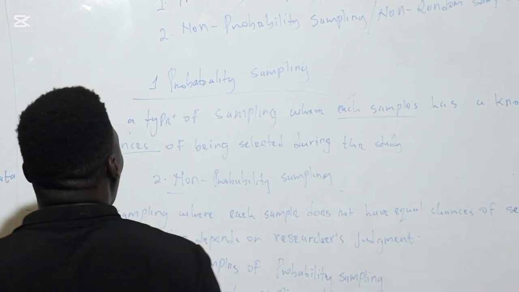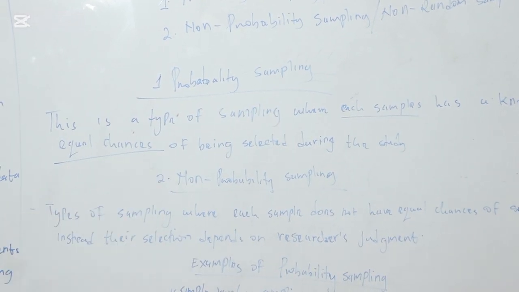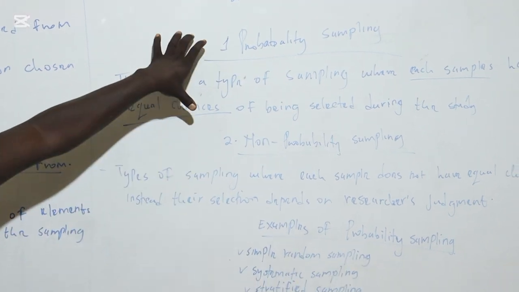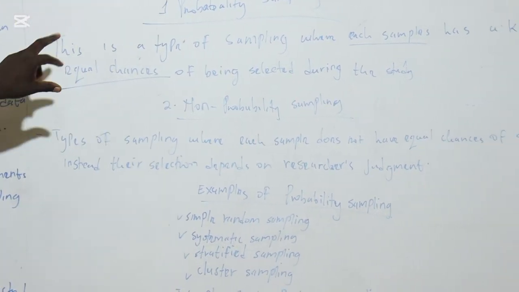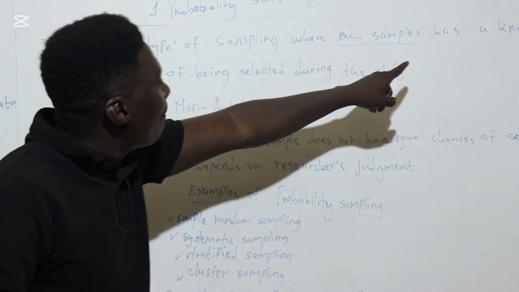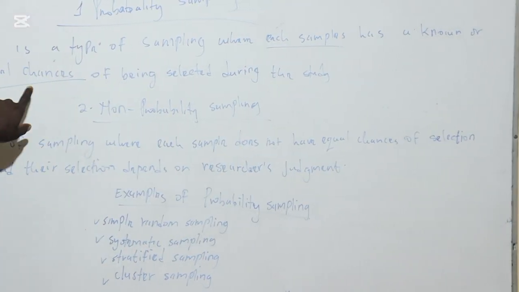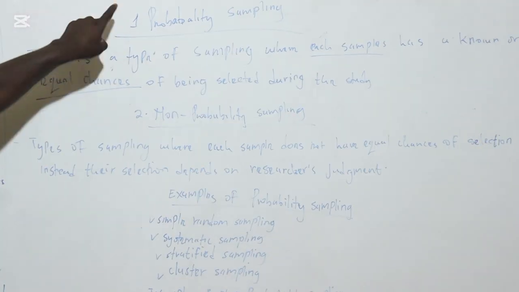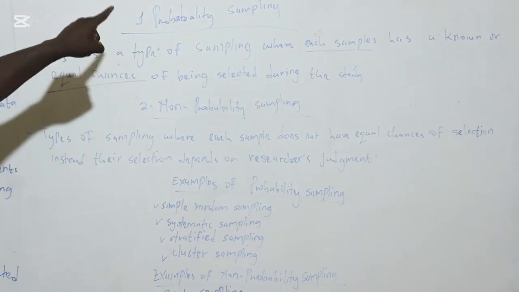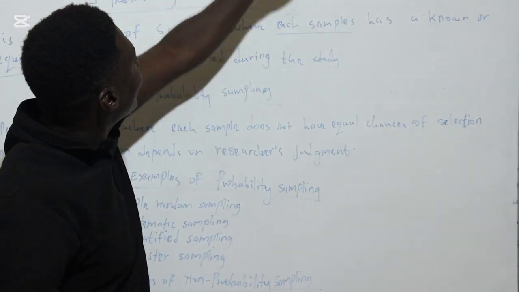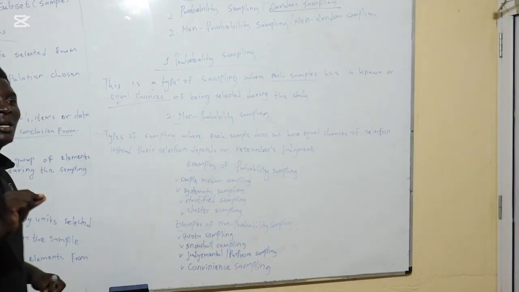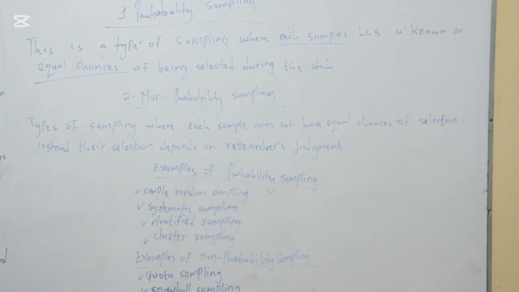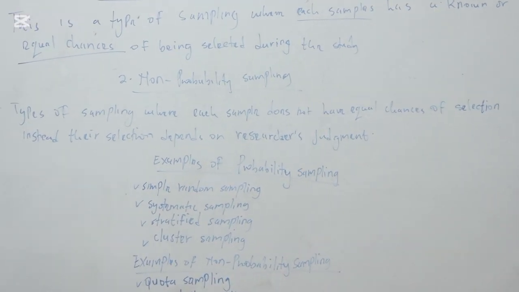Now, number 2, we talk about non-probability sampling. Non-probability sampling is the vice versa of probability sampling. If in probability sampling each sample must have a known or equal chance of being selected, then non-probability will be the reverse. And non-probability is also known as what? Non-random sampling. So here, the selection will depend on the researcher's judgment.